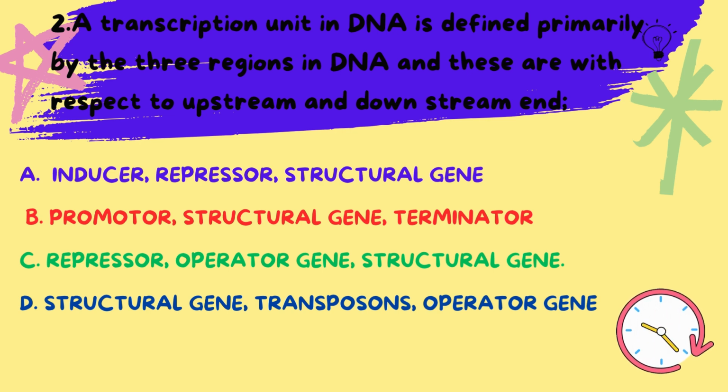These components are crucial for the proper expression and regulation of genes, ensuring that the genetic information is accurately transcribed and translated within the cell. So, the answer is 2. Promoter, structural gene, terminator.